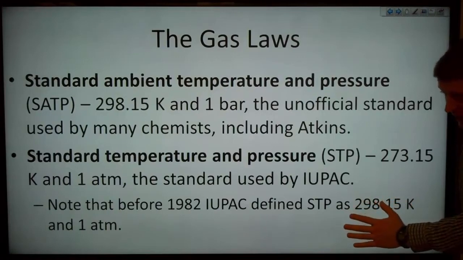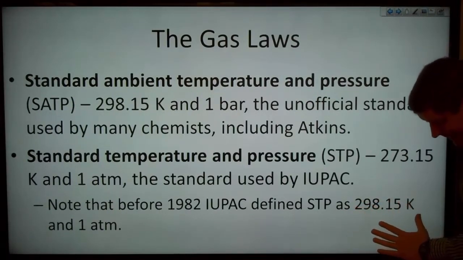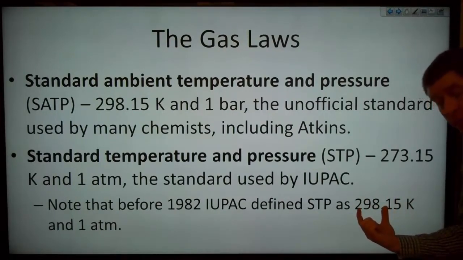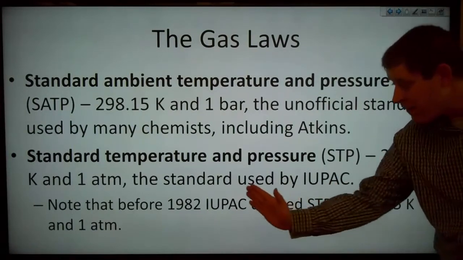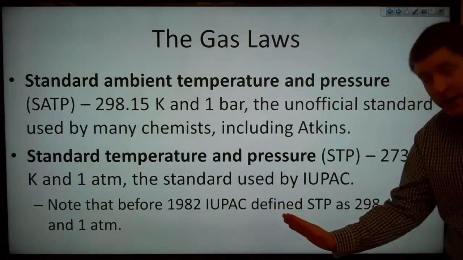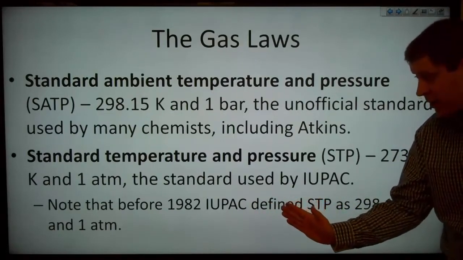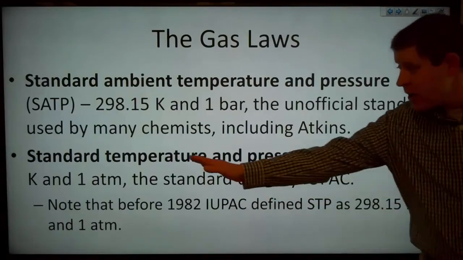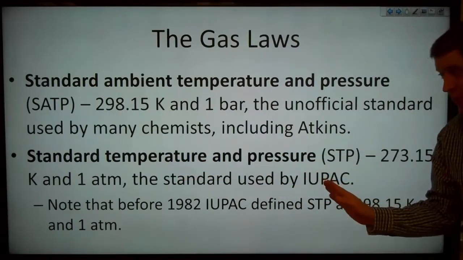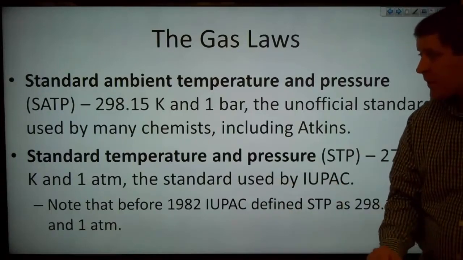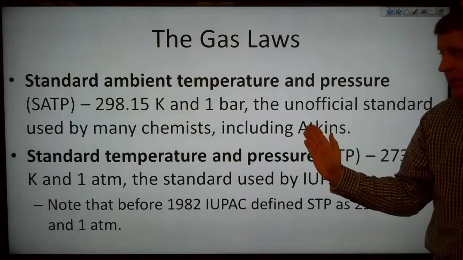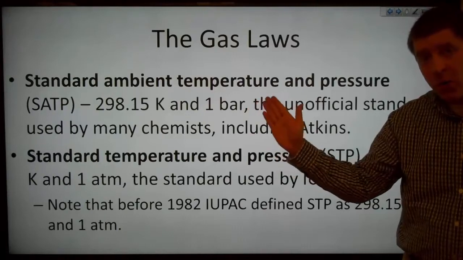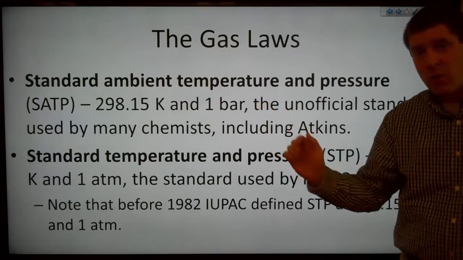And note that before 1982, IUPAC defined STP as 298.15 Kelvin and 1 atmosphere. So this is 25 degrees C that was used for STP before 1982. But in 1982, IUPAC changed the definition to be 0 degrees C and 1 atmosphere of pressure. So the standard temperature and pressure is 0 degrees C, 1 atmosphere, and standard ambient temperature and pressure is 25 degrees C and not 1 atmosphere, but 1 bar. Note that 1 bar is about 1% lower than 1 atmosphere.